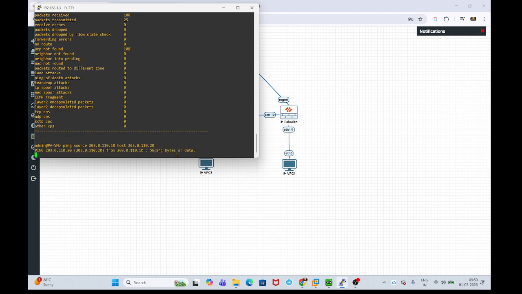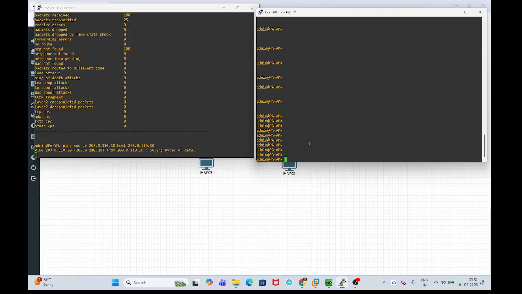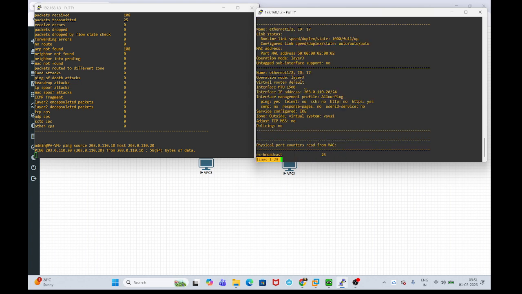When I'm pinging, there is no reachability. I want to test it from the other side of the firewall as well, so from both sides we need to test the reachability. For that, first show interface ethernet 1/2. We have the IP address 203.0.110.20, which I have mentioned correctly.